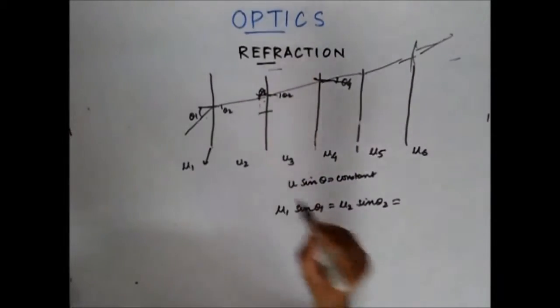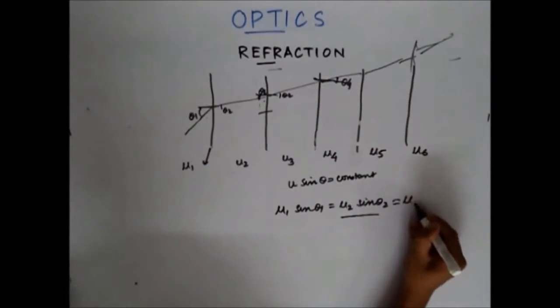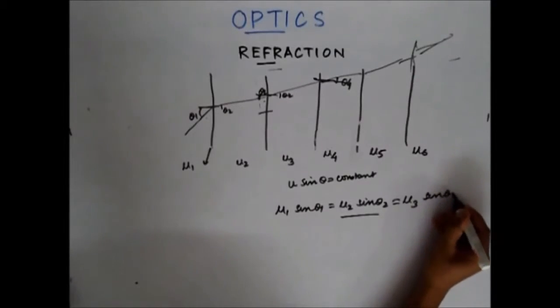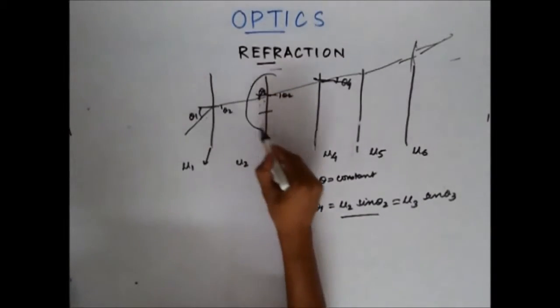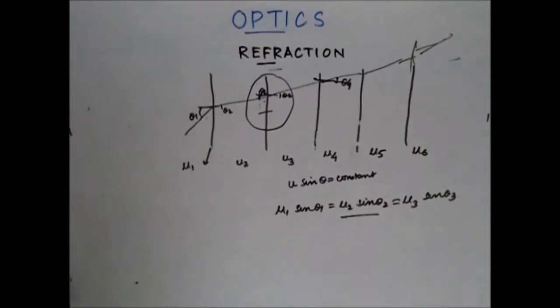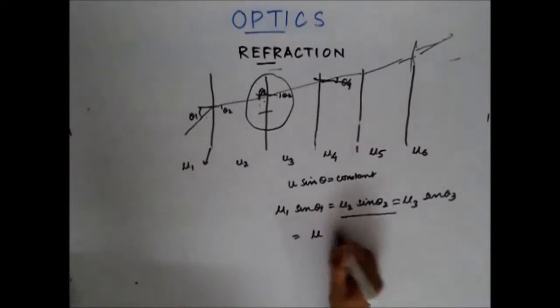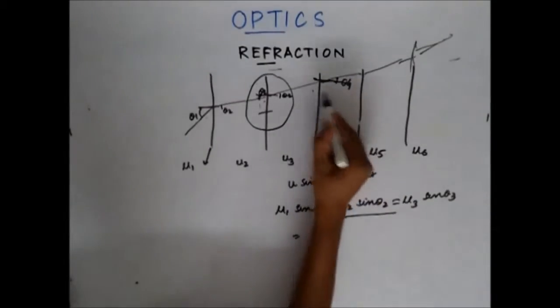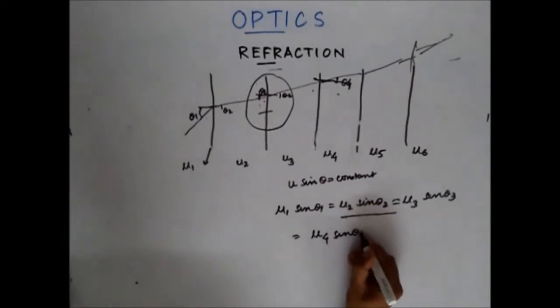For this refraction, now what happens? Mu2 sine theta 2 is equal to mu3 sine theta 3, because if I consider only this refraction and apply Snell's law, I'll get mu2 sine theta 2 is equal to mu3 sine theta 3. Now if I take this, I can write mu3 sine theta 3 is equal to mu4 sine theta 4.